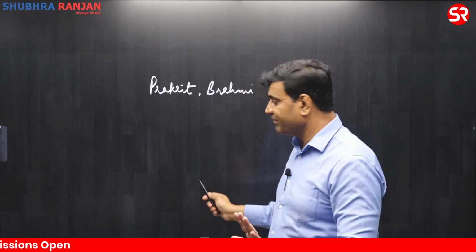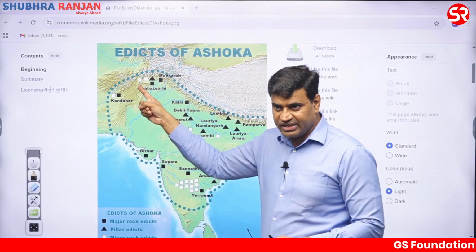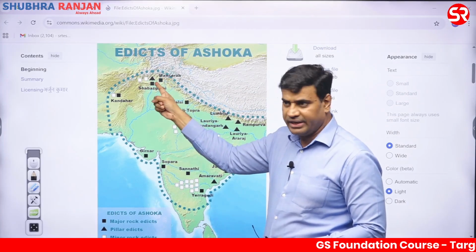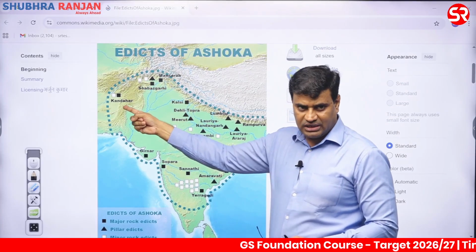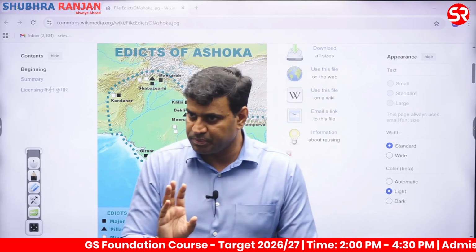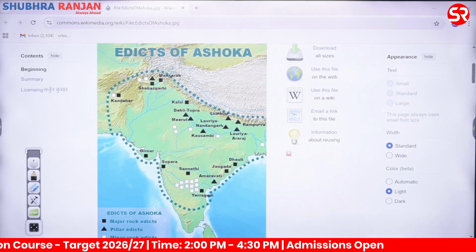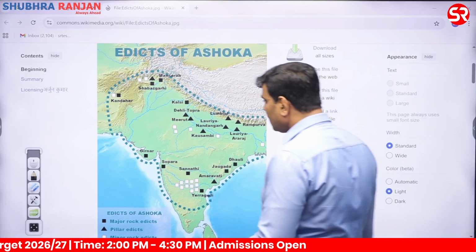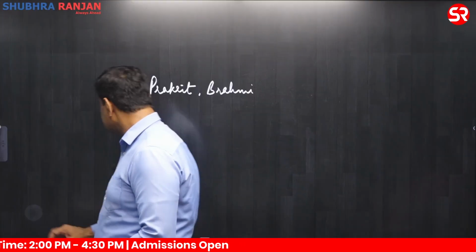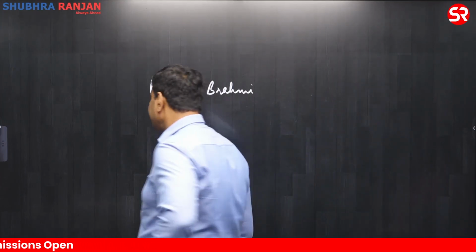And these scripts were written in Aramaic and Kharoshti in the northwestern part of India by Ashok, especially at Shahbazgarhi, Mansehra, and Kandahar, the last located in Afghanistan. It's clear. First, Brahmi script and Prakrit language. Right, next. Some edicts of Ashok in the extreme northwestern part.